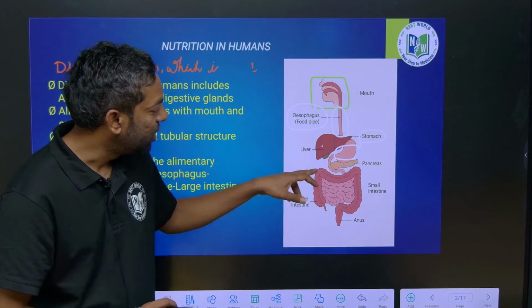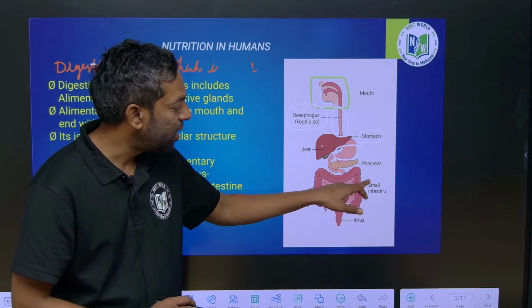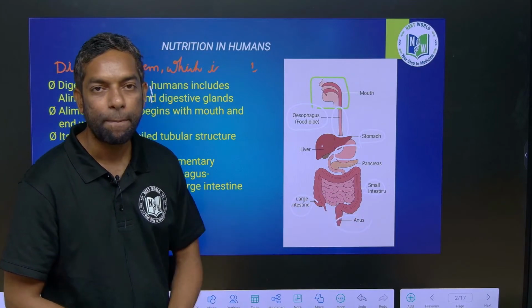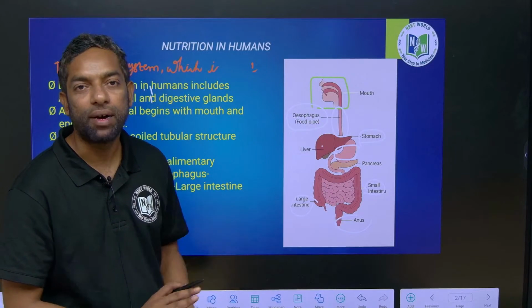After the stomach comes the small intestine. After that, the large intestine, and finally the anus. These are the alimentary canal parts.